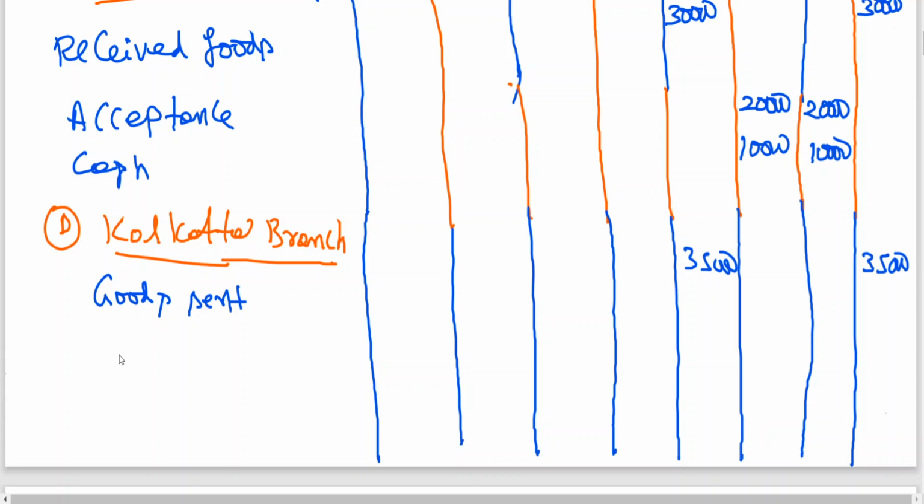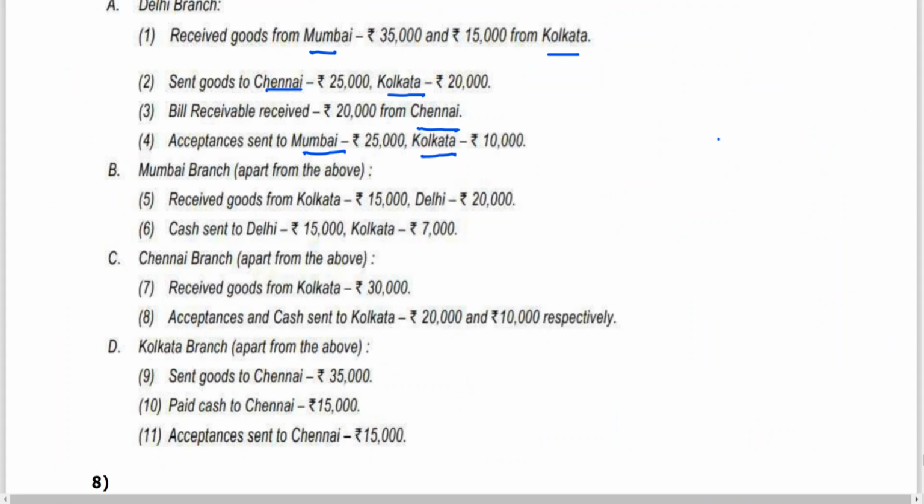Next. Send goods to Chennai 35,000. Kolkata credit, Chennai debit. Receiver is Chennai. Next.